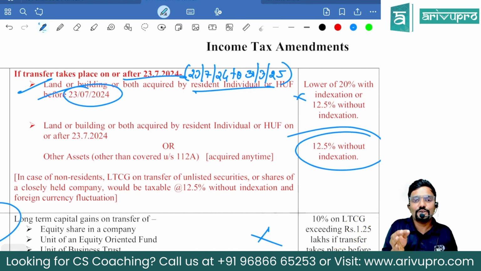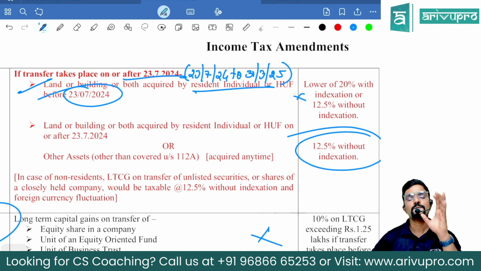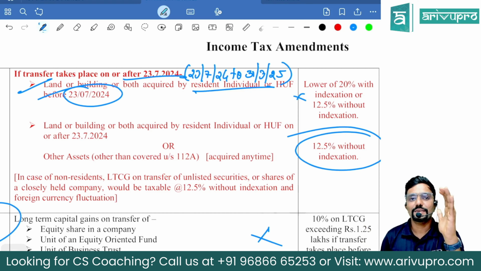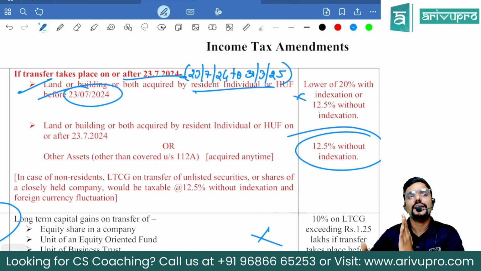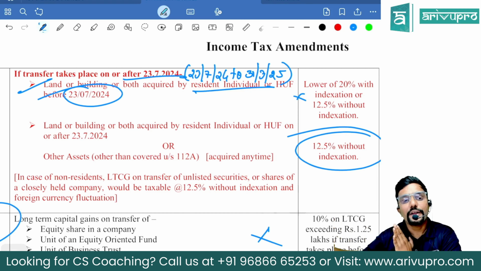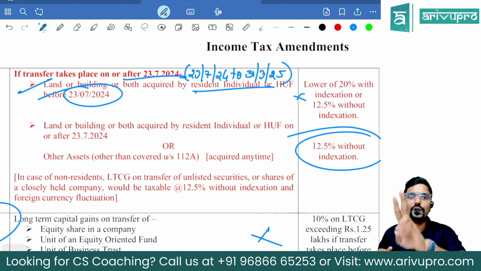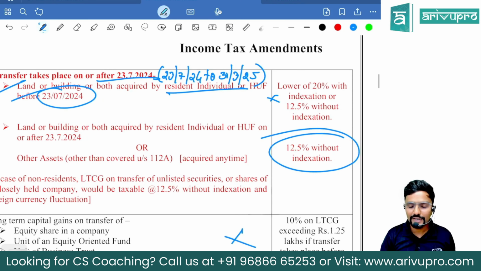Okay, now. So what is the holding period for land or building and all? It was 24 months. Now again, there also some small tinkering has happened. We will see that. Okay, guys. In simple terms, the land or building you have sold is already long term. That is why you have come here. Yes, sir. You have sold it when? On or after 23rd July. Who are you? Resident individual or HUF? You have two options. What is the tax rate?